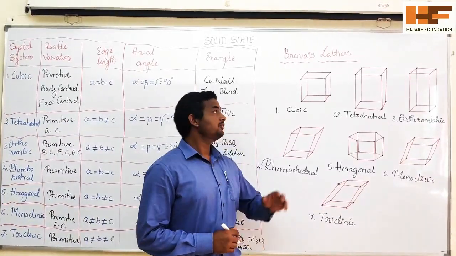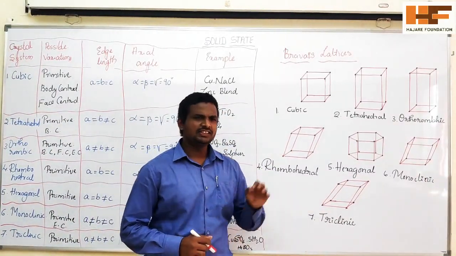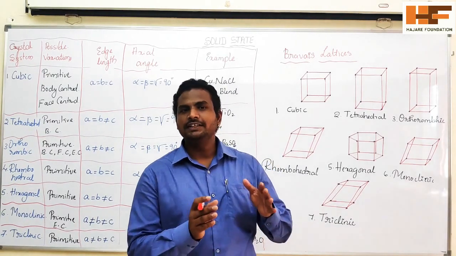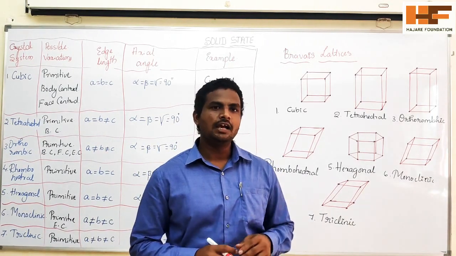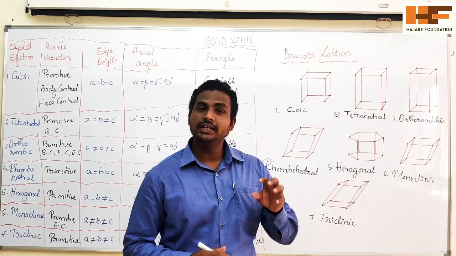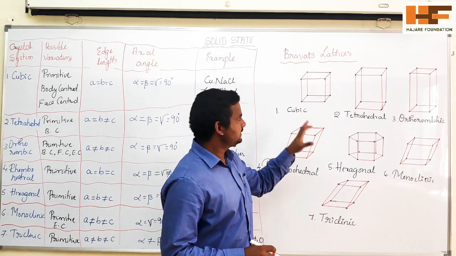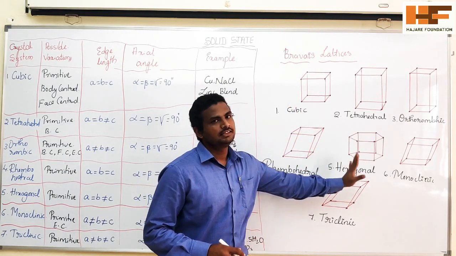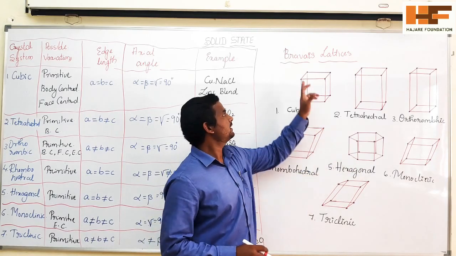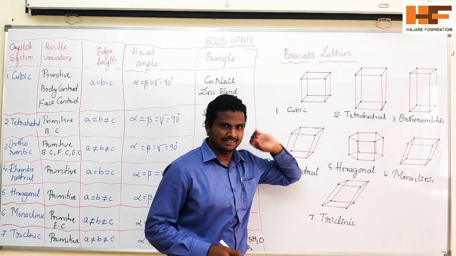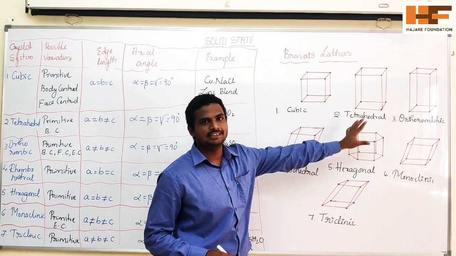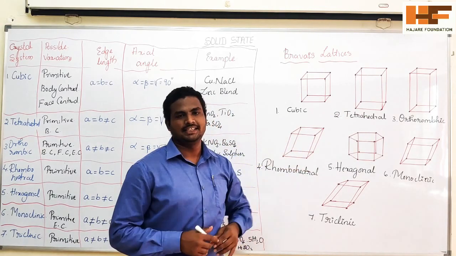Okay, so come to the Bravais lattice. It is named after the French physicist Auguste Bravais, who gave the idea of this. Hence there is a set of 7 crystal systems here. These are collectively called the Bravais lattice. Based on this Bravais lattice, we have 14 crystal lattices.